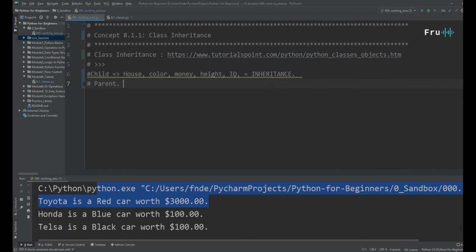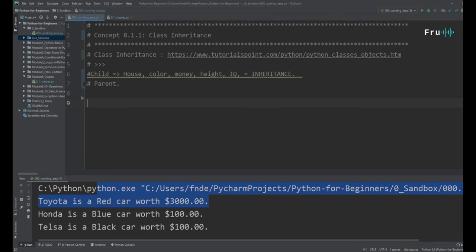Now, how can we think about inheritance within programming? It's simply saying that if you have a class, and we saw classes in the previous concept, and the class has a set of attributes or a set of methods, and you have another class that claims to inherit from that previous class, then all those methods and attributes follow along to the new class. That's inheritance, pure and simple. So let's actually do it using the example of a child and their parent.